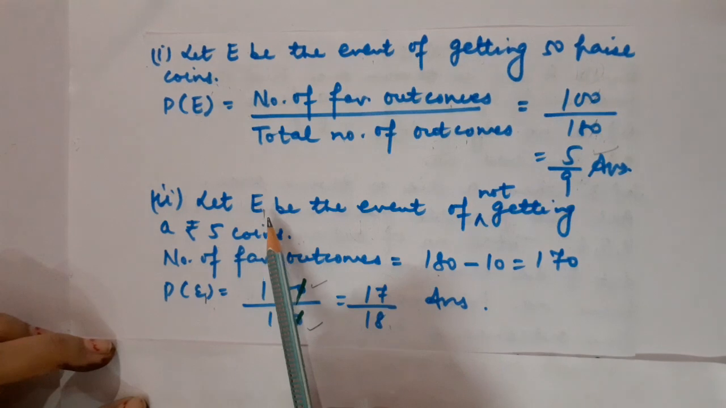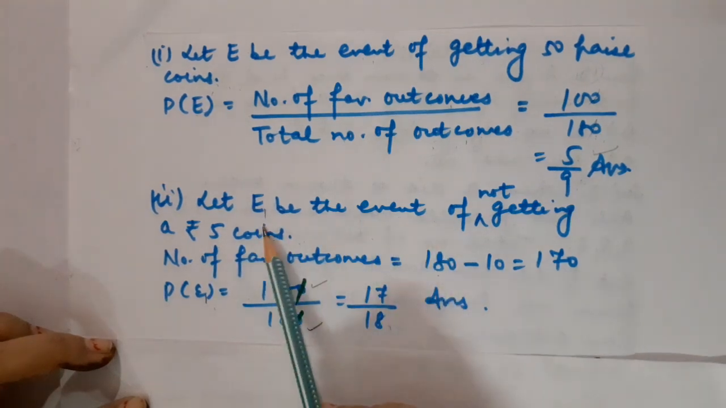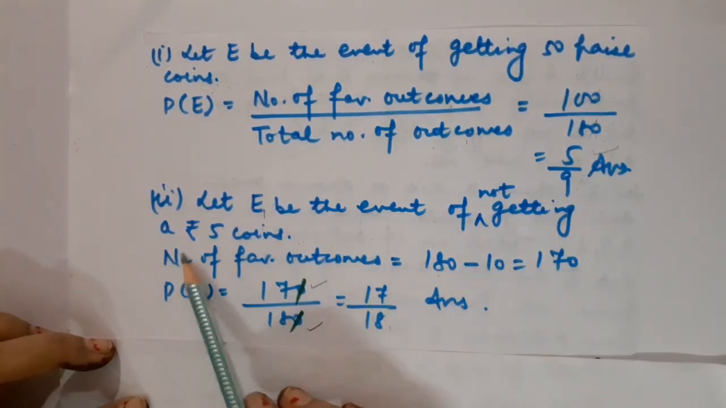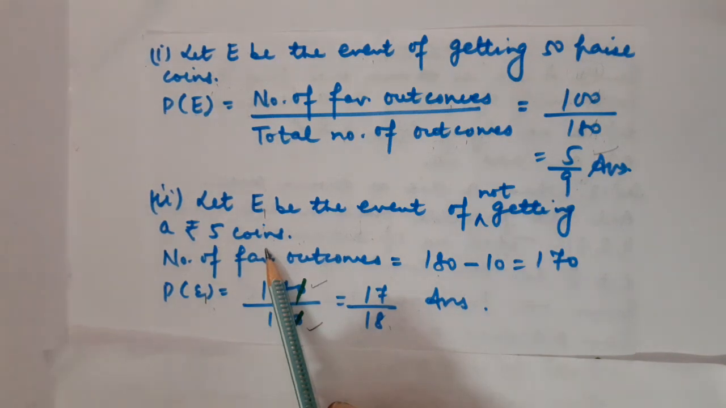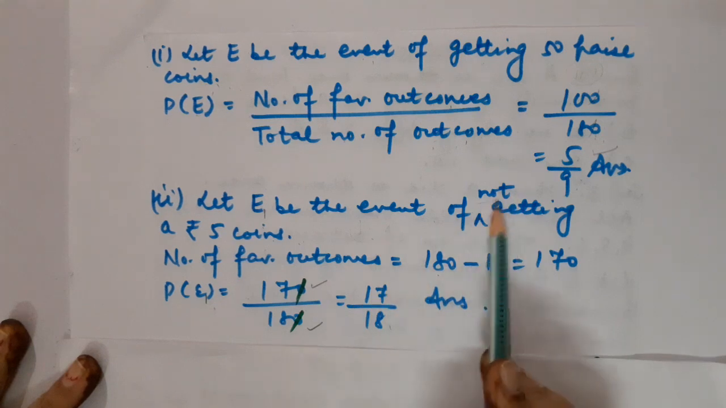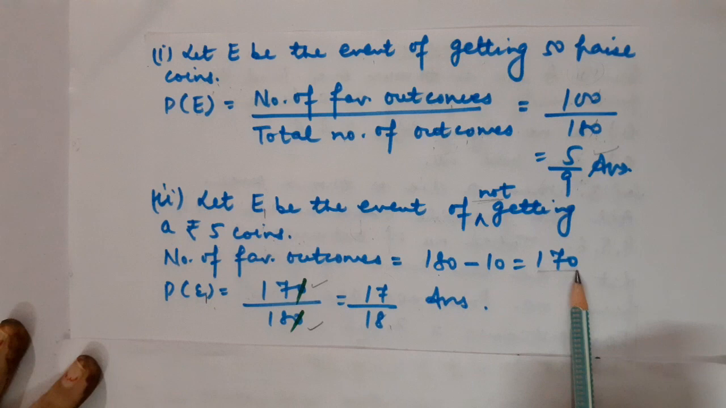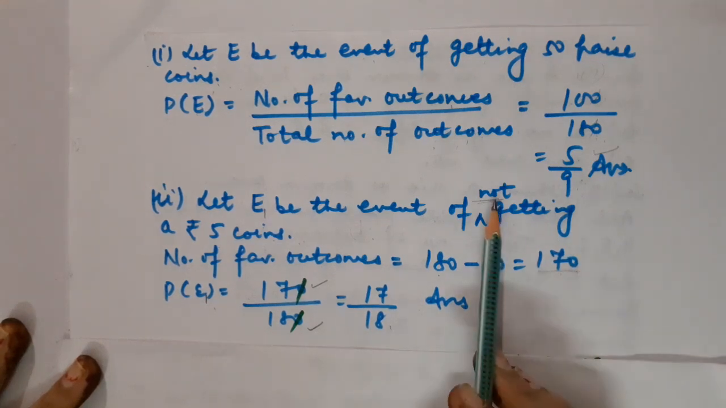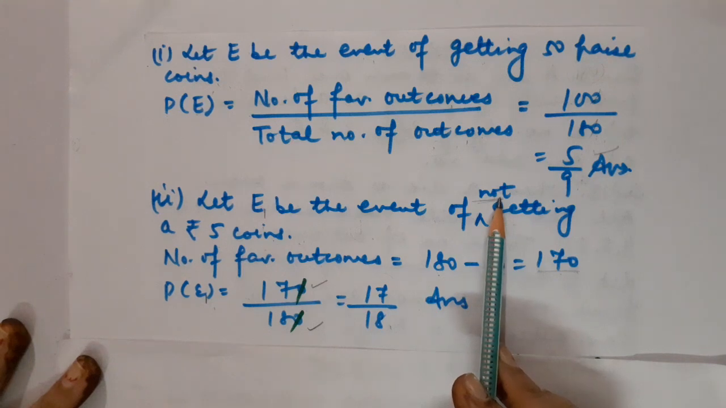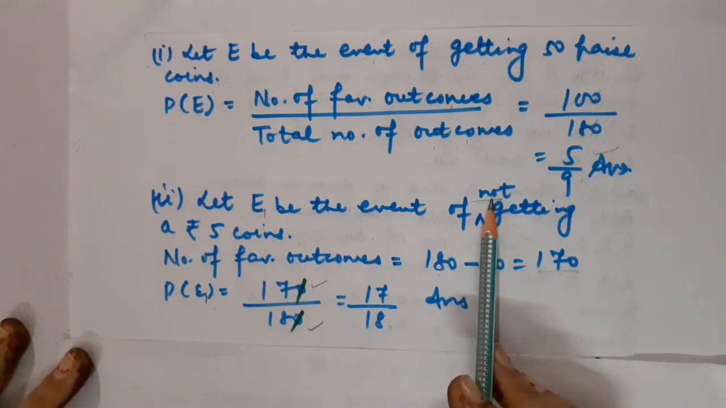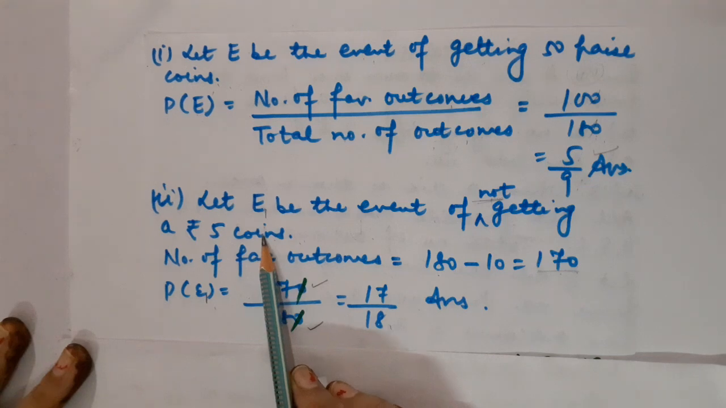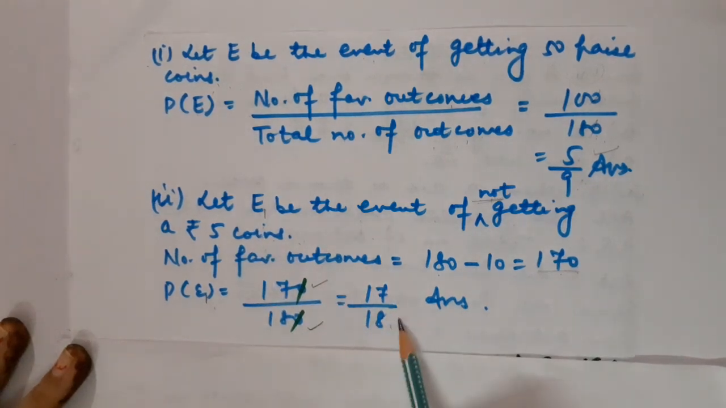In second part, let E1 be the event of not getting a rupees 5 coin. Okay. Rupees 5 coins are 10 in number, but we don't want those coins. So it means out of 180 we want total 170 coins. So 170 will be favorable in that case, because we are going to deal with the negation, that is complement of the event, to get a 5 rupee coin. Correct? So the probability will be 17 upon 18.